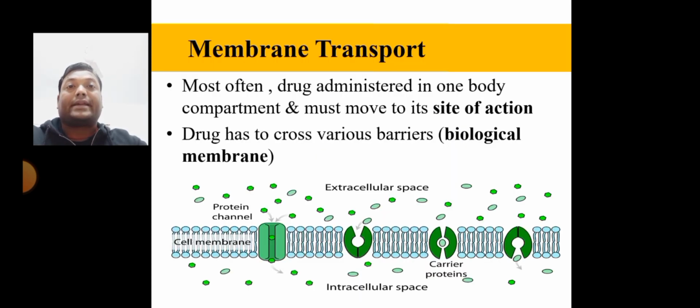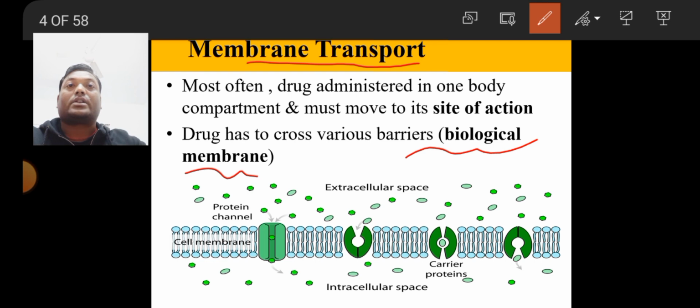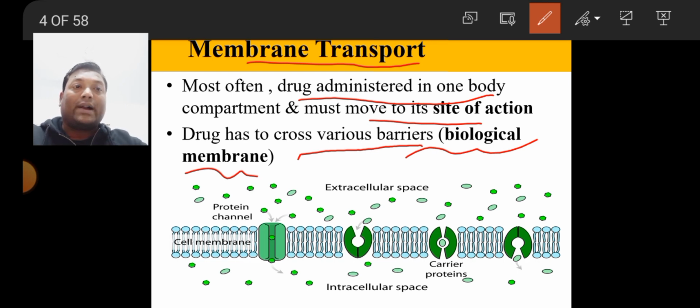For pharmacokinetics, the drug always needs to pass through a biological membrane, which is called membrane transport. When we take the drug orally or by any other route of drug administration, it has to cross the biological membrane. Most often a drug administered in a body compartment must move to its site of action, and to move there it has to cross a biological membrane. Today we'll discuss membrane transport, how the drug is transported across the cell membrane, the biological membrane, and crosses various barriers.